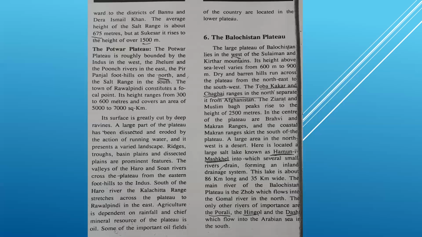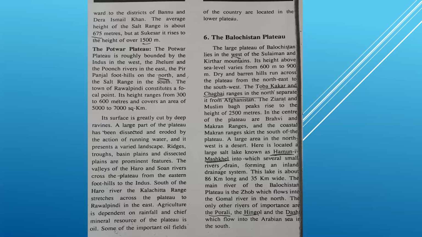The Ziarat and Muslim Bagh peaks rise to the height of 2500 meters. Underline it, it can be asked in MCQs. The Ziarat and Muslim Bagh peaks rise to the height of dash meters. The answer is 2500 meters.